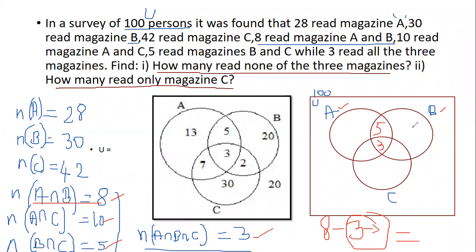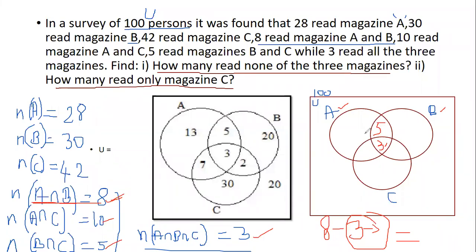Please listen carefully, because there are more chances for you to get confused in this type of problem. So first write down what is A intersection B intersection C. And then while considering A intersection B, that is totally 8, out of 8, 3 of them read all the 3 magazines. But A intersection B is only 2 magazines.